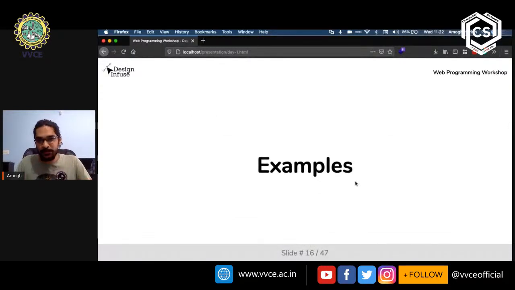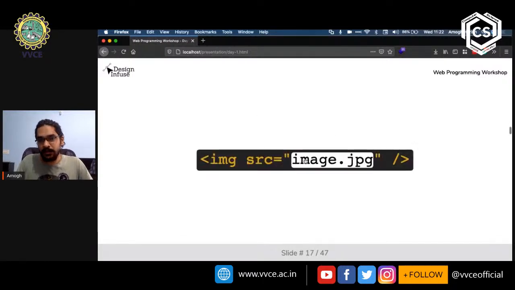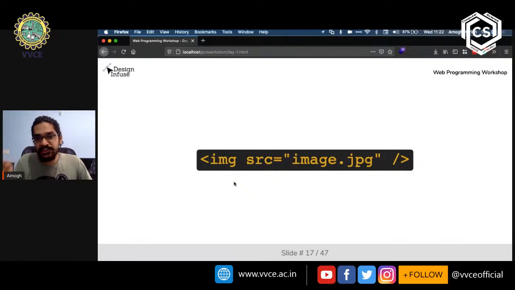So let's see a few examples of tags, okay? This is building on the old example. I've shown you an image tag already. It's important to note that it's actually spelled IMG, not IMAGE, right? So the tag is called IMG.